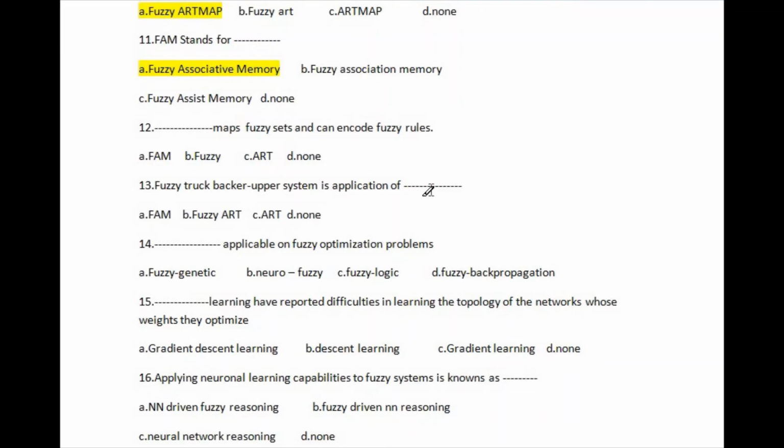Let's go to question number 12. Question number 12: blank maps fuzzy sets and can encode fuzzy rules. The right answer of question number 12 is option A, FAM. This is the right answer of question number 12.